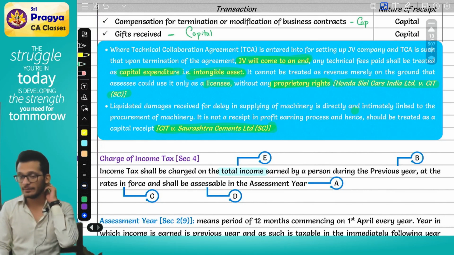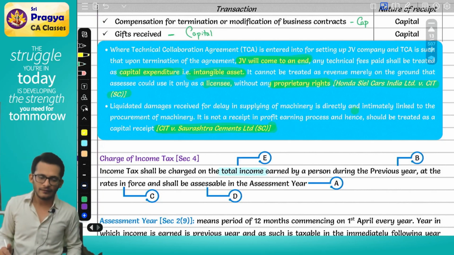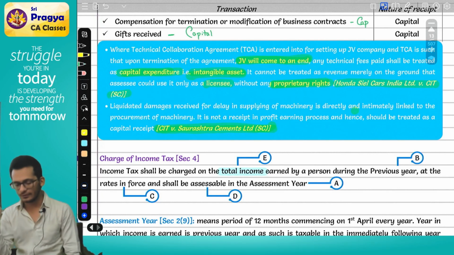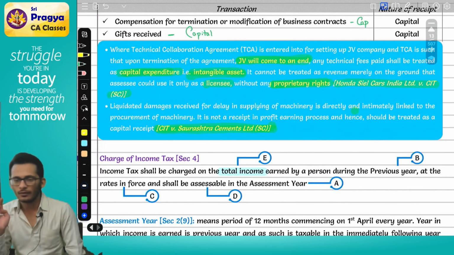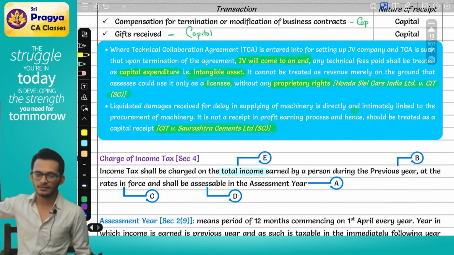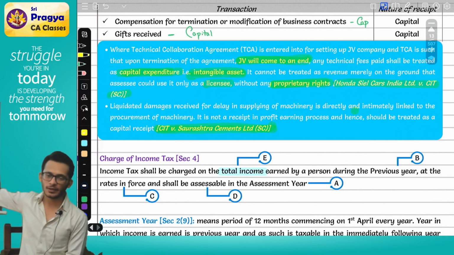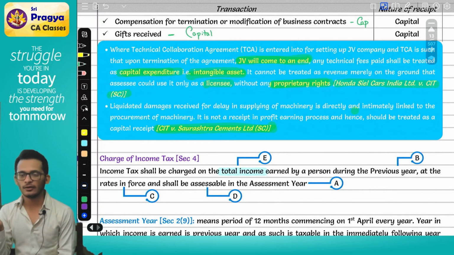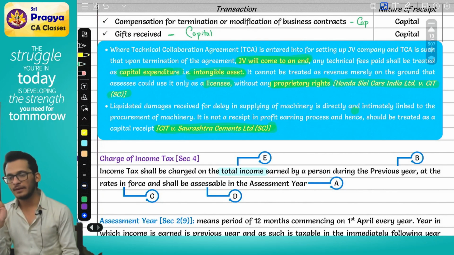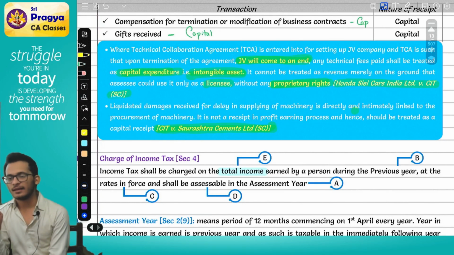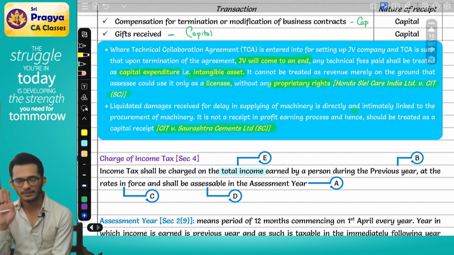There is an XYZ, there is an ABC. They've entered into a technical collaboration agreement where they have created a JV, and because of the payment the JV is in existence. The assessing officer is expecting that this will be a revenue receipt. Comment. You will come and say, as per a case law or judicial pronouncements, when a person enters into an agreement on the basis of which a JV comes into existence, the payment is made in relation to creating an intangible asset. The moment the payment is stopped, the agreement is also rescinded and the JV will also cease to exist, and therefore the payment has to be treated as a capital expenditure or a capital receipt. Hence, the contention of the assessing officer is wrong and the assessee is right.